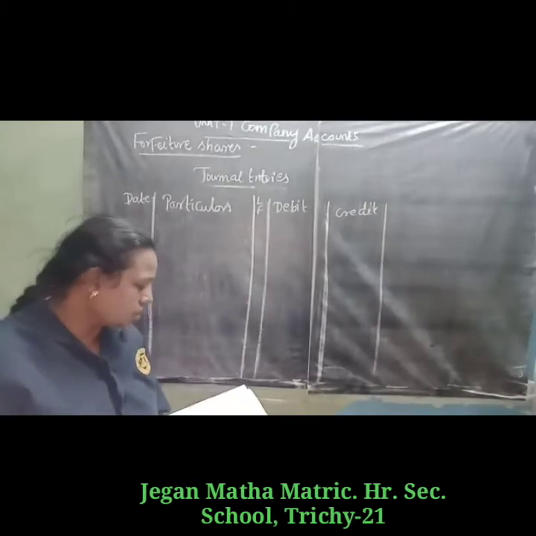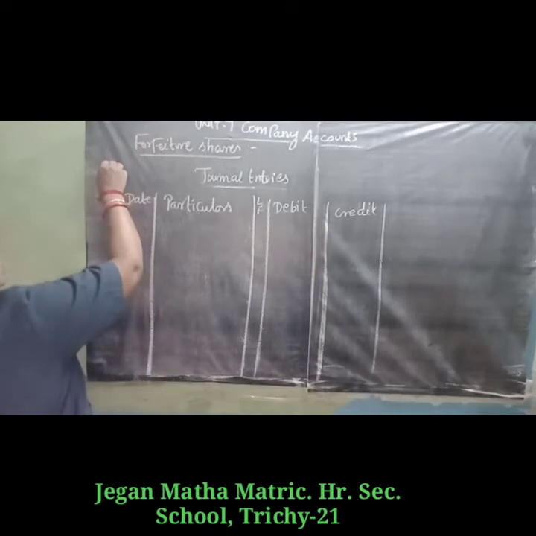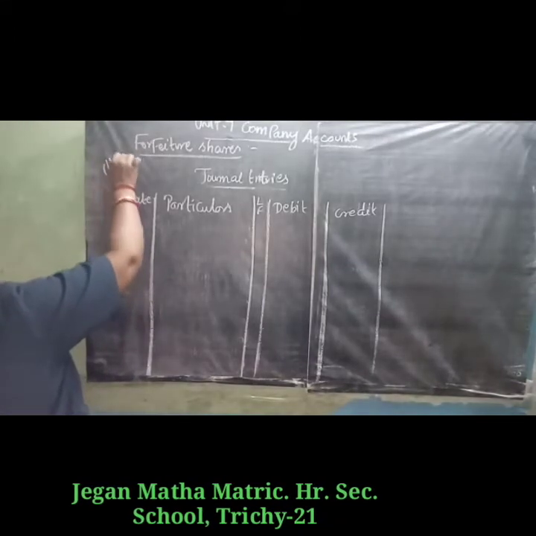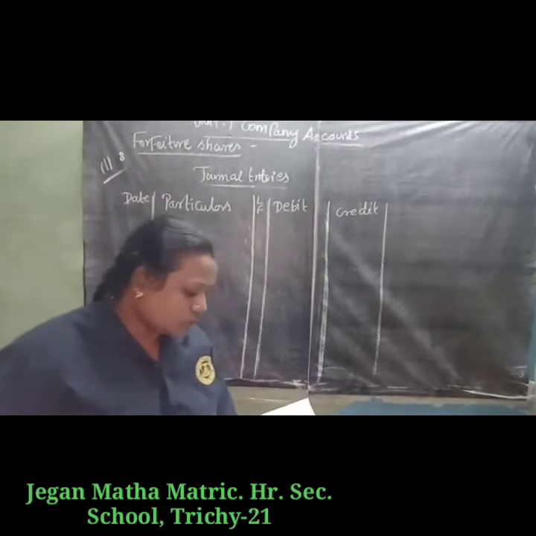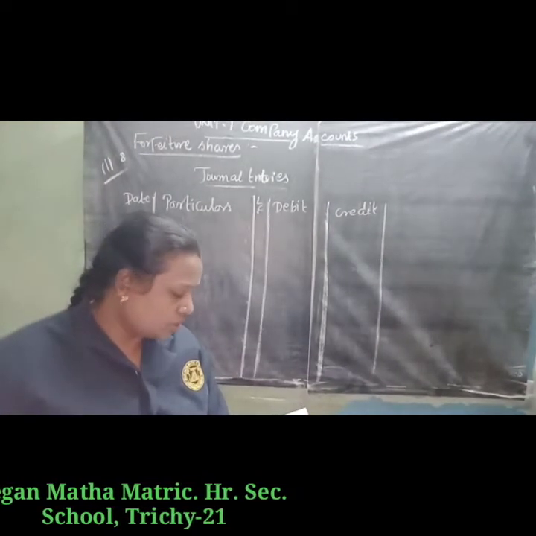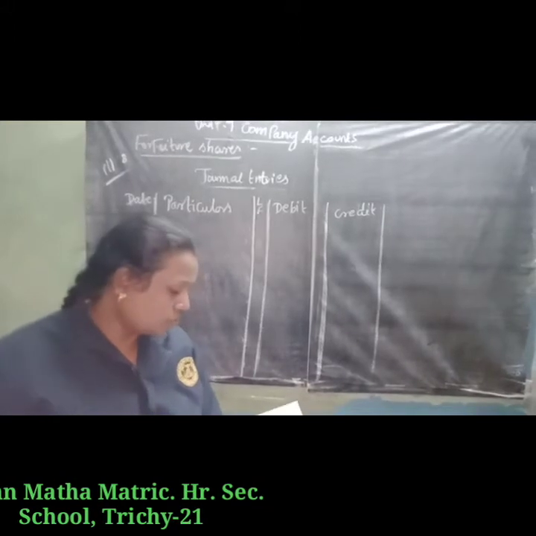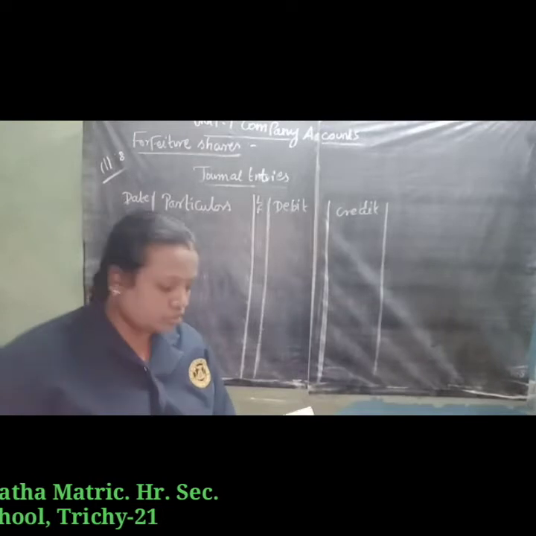Now come to Illustration 8. Anita was holding 500 equity shares of 10 rupees each of Tanjavur Motors Limited, issued at par. She paid 3 rupees on application and 5 rupees on allotment, but could not pay the first and final call of 2 rupees.